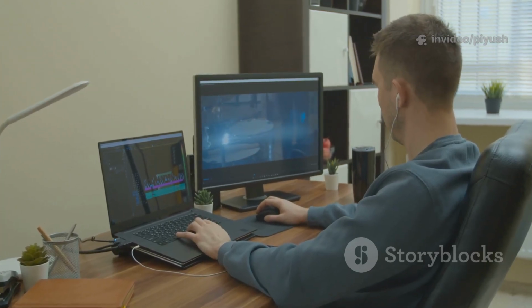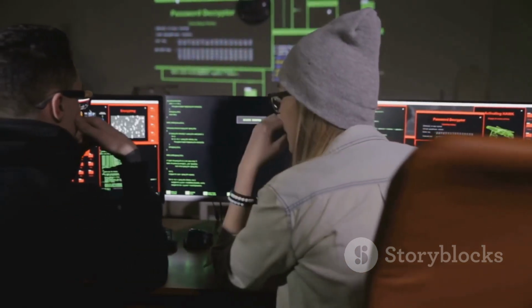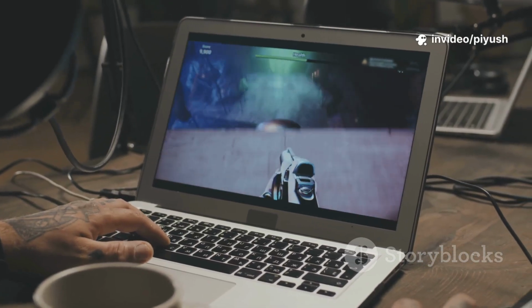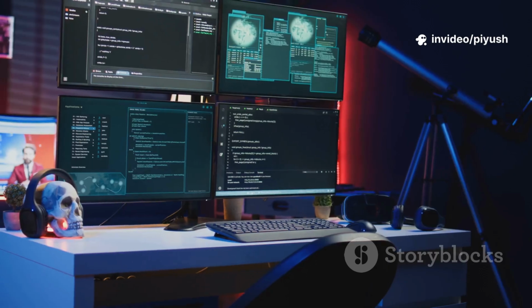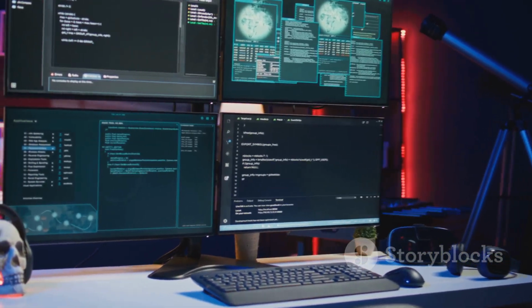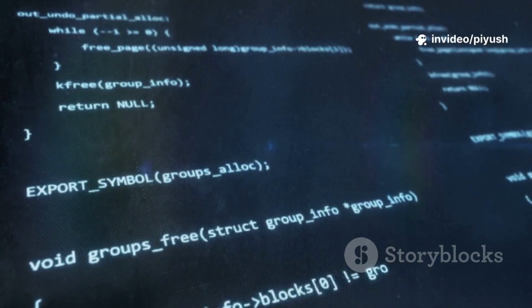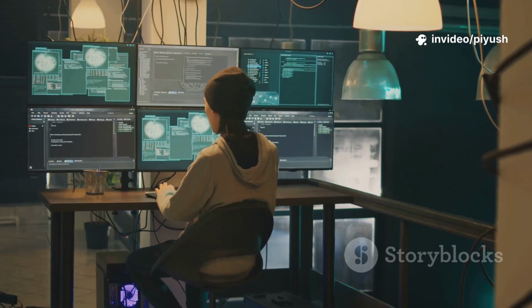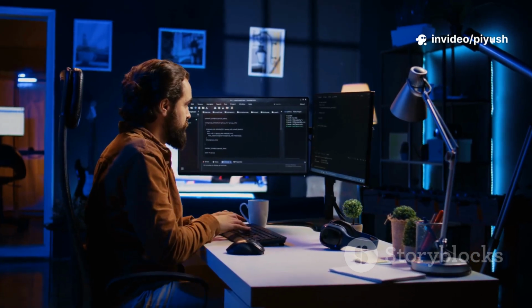Congratulations, you have successfully set up a dual boot system. You can now switch between Windows and Linux with a simple restart. This powerful setup allows you to use Windows for tasks like gaming or specific productivity software, and then reboot into Linux for programming, experimenting, or just enjoying a different computing experience. The Grub bootloader will be there every time you start your machine, waiting for your command. You have unlocked a new level of control over your hardware, giving you the freedom to choose the right tool for any job.